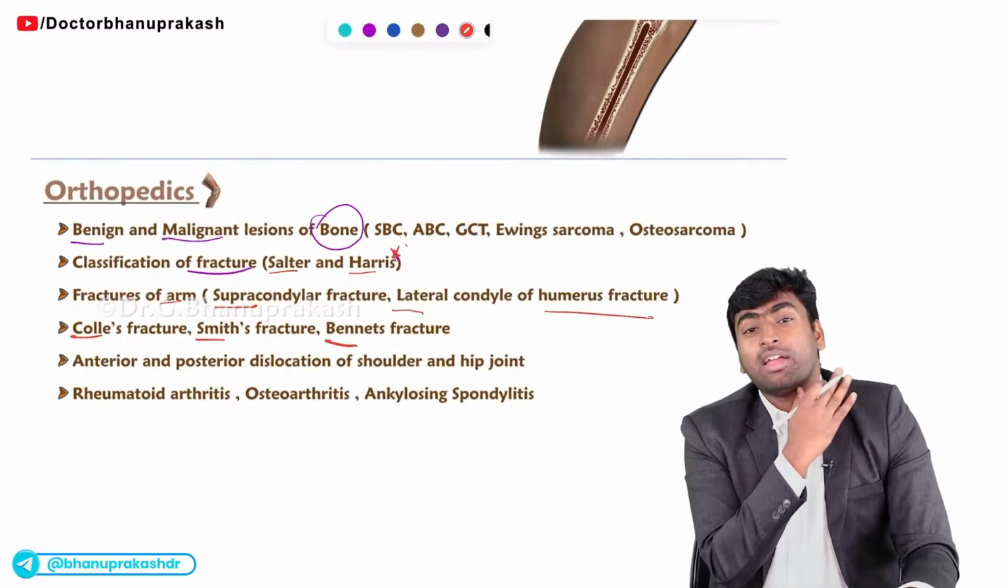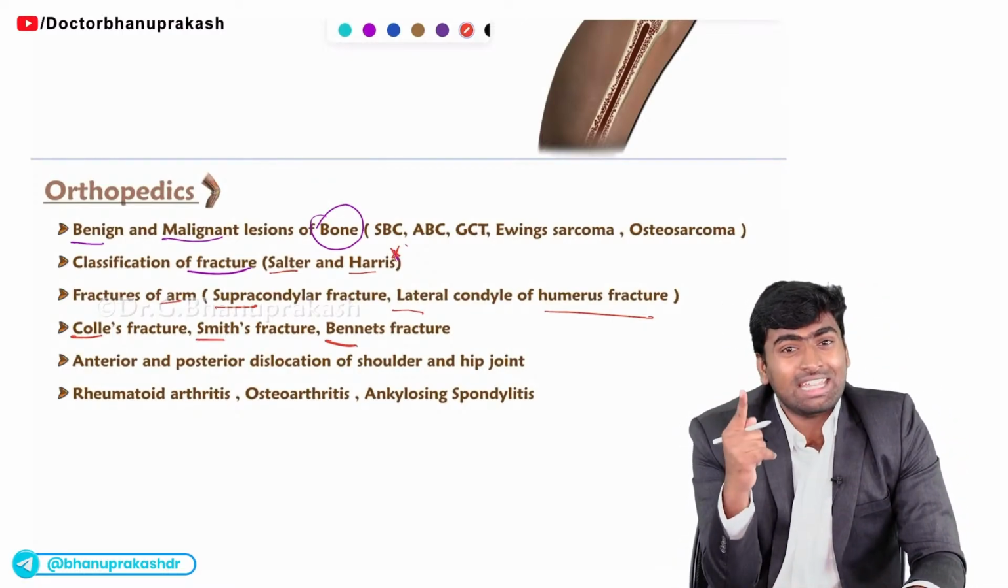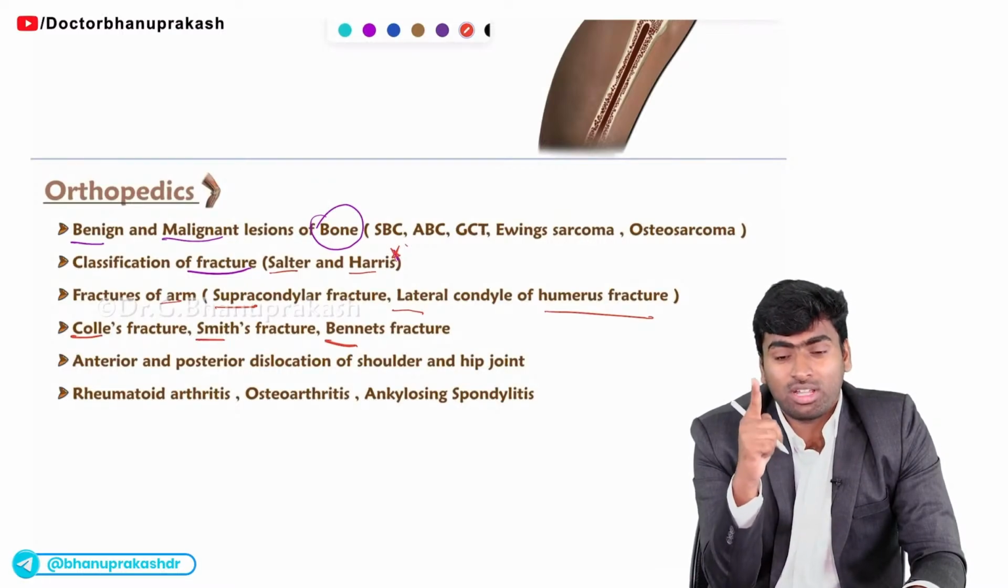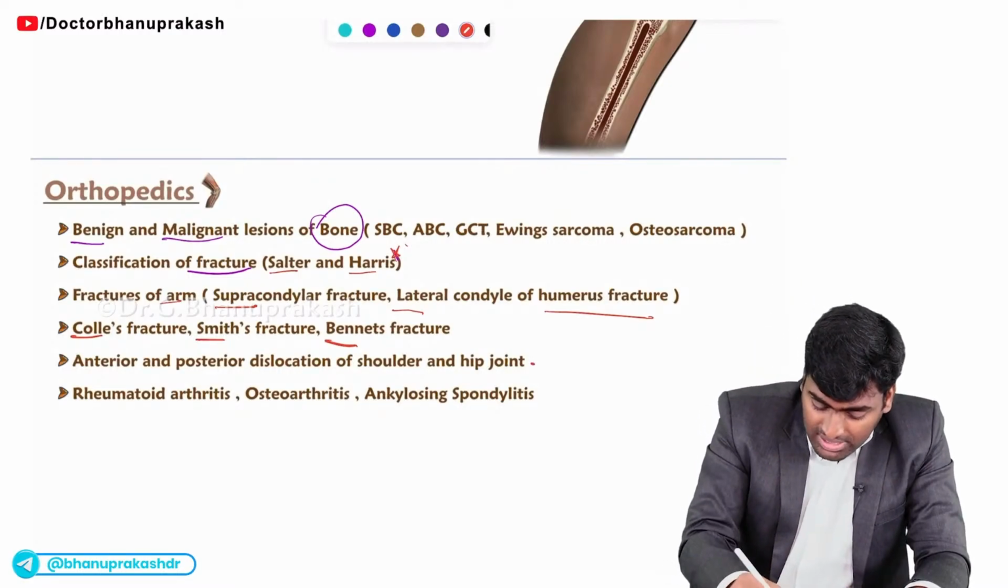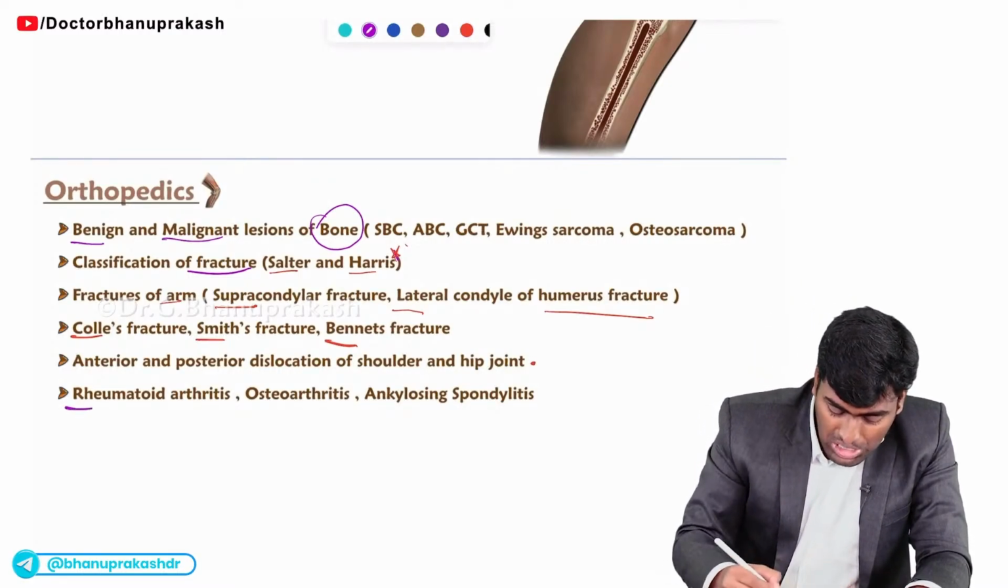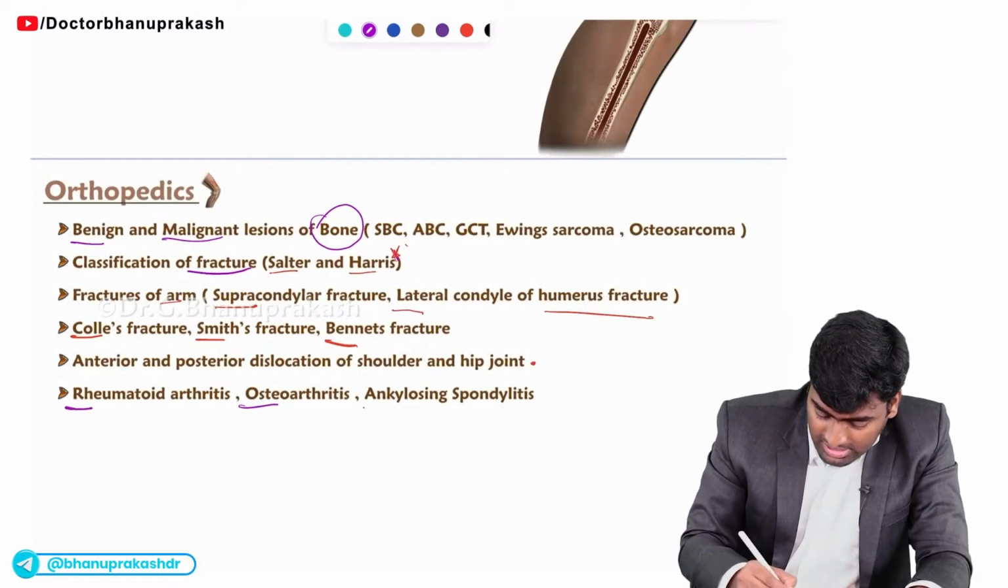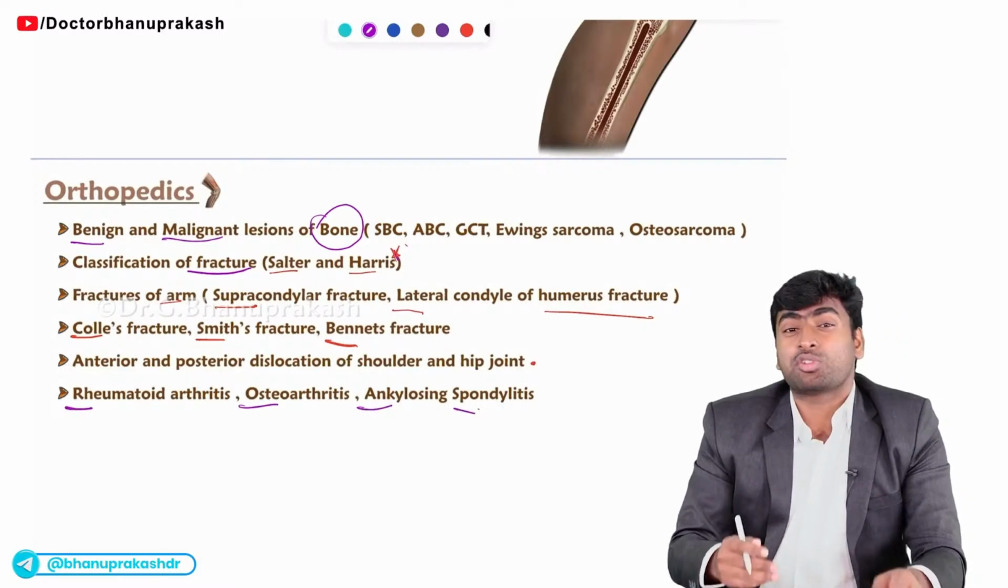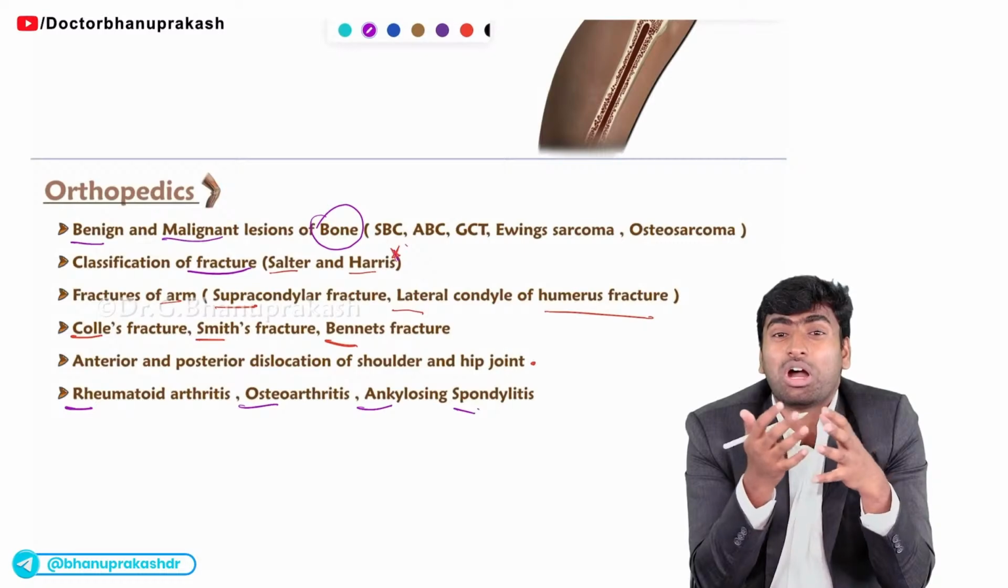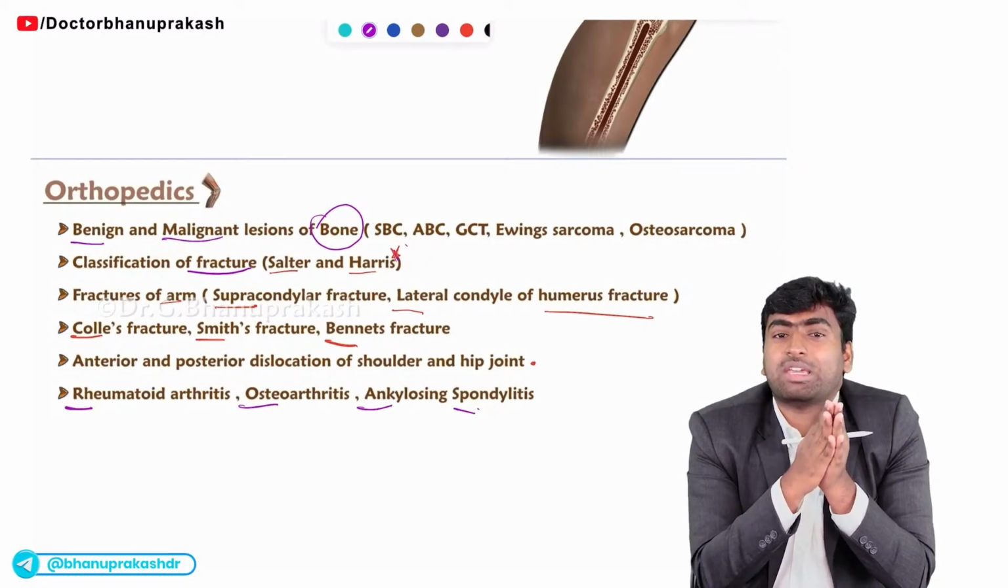And two dislocations, shoulder and hip joint. You should know both anterior and posterior dislocation of the shoulder and hip joint. And finally, you should know about joint disorders like rheumatoid arthritis, osteoarthritis and ankylosing spondylitis. You should know how to diagnose them and how to differentiate one from each other. Fine.